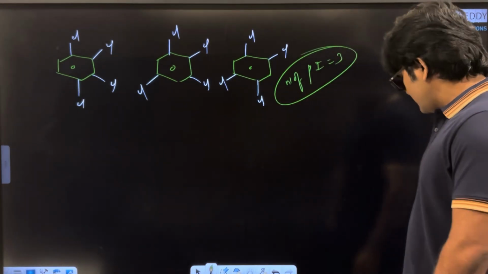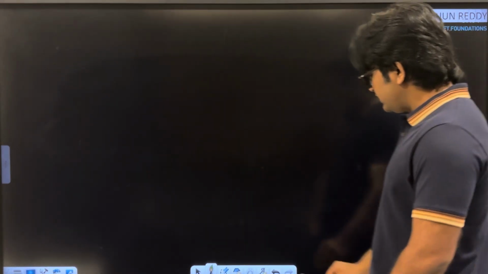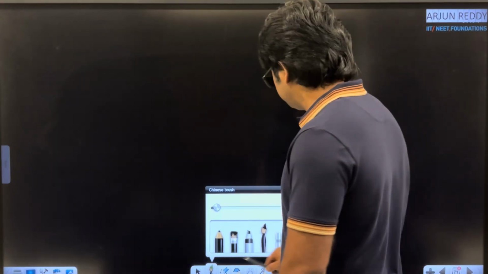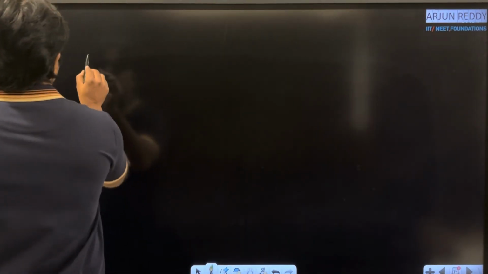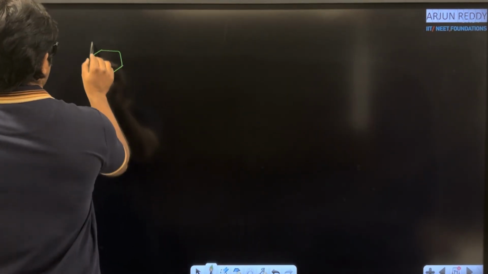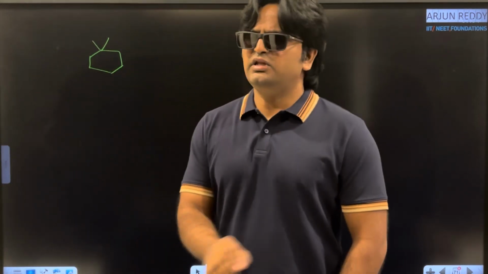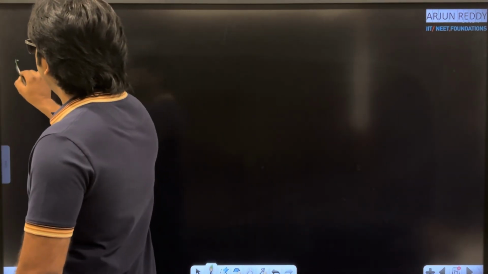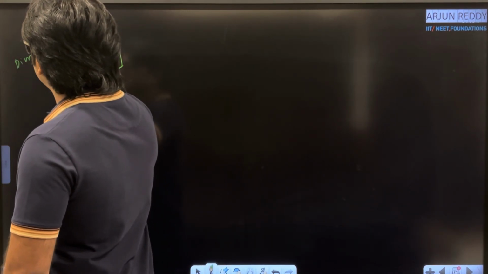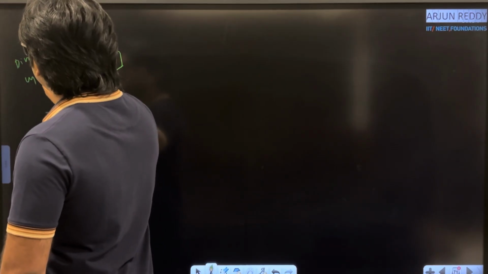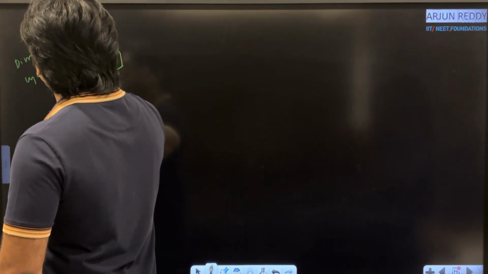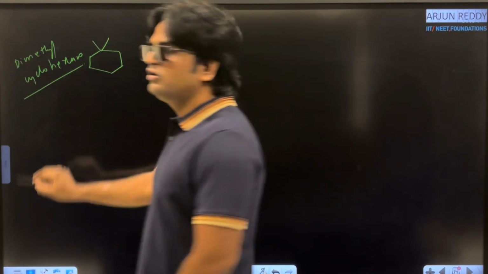Okay, fine. For example, a cyclohexane ring system is given like this, cyclohexane with methyl and methyl. In the question, they simply give dimethyl cyclohexane.